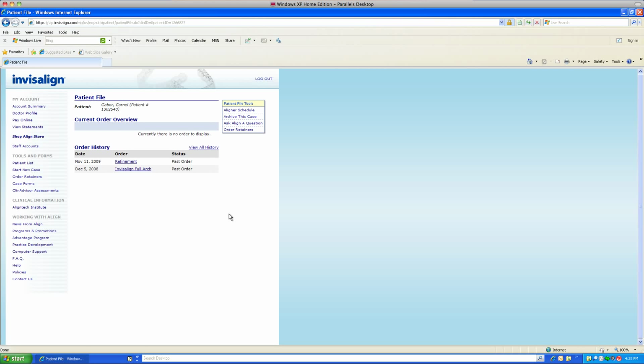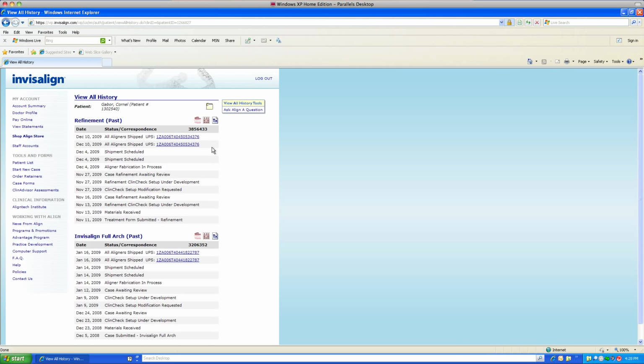In this video, we're going to be looking at the patient prescription. So in order to gain access to the prescription, we're going to go to the patient file screen and click on View All History.